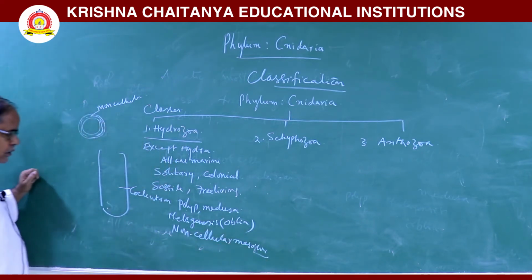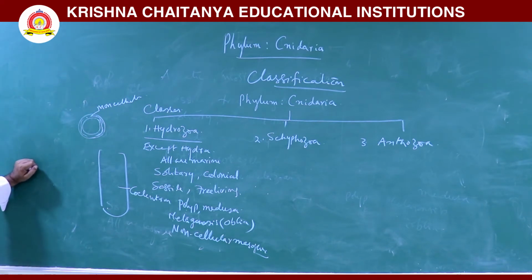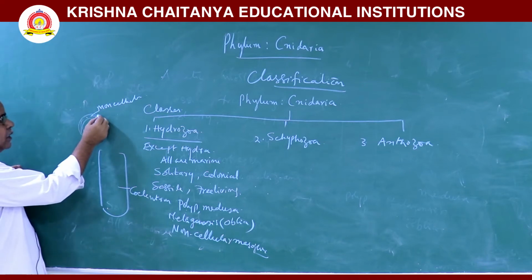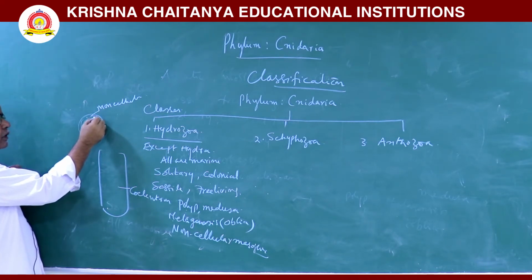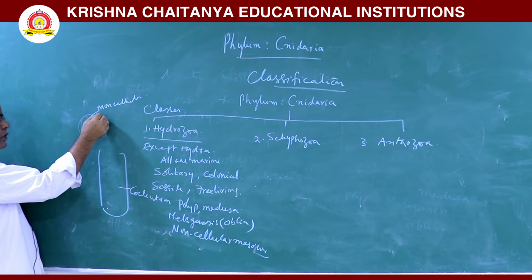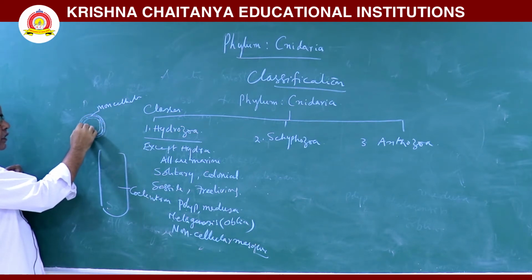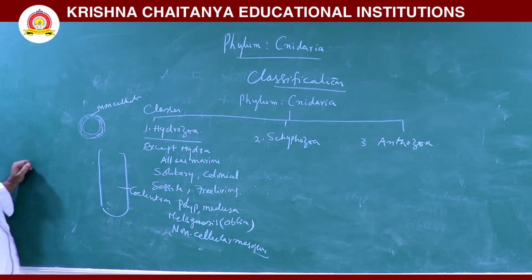Non-cellular mesoglea. That means in mesoglea, cells are absent. Mesoglea means the space which is present in between ectoderm and endoderm. One gelatinous membrane is there, that is called a mesoglea. In this mesoglea cells are absent. Non-cellular mesoglea is there.